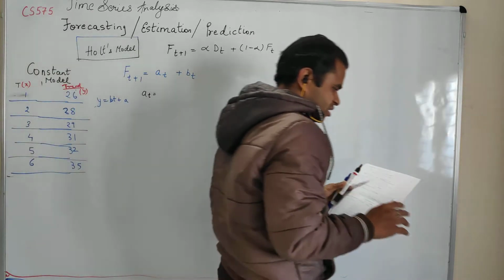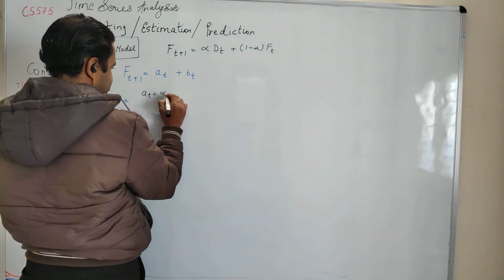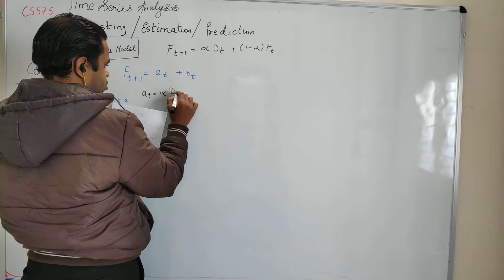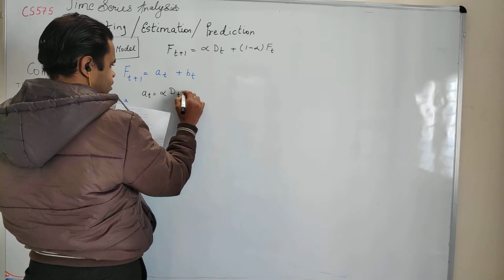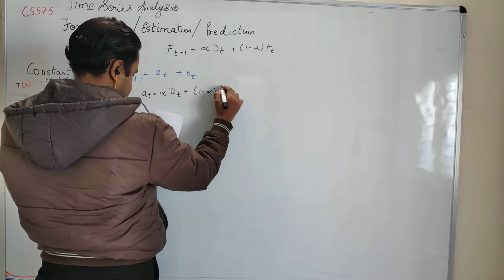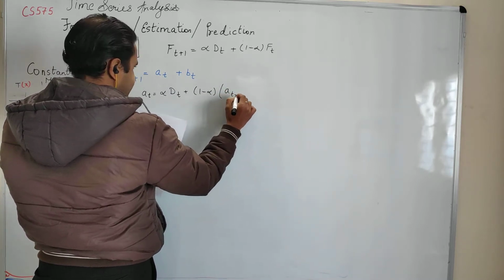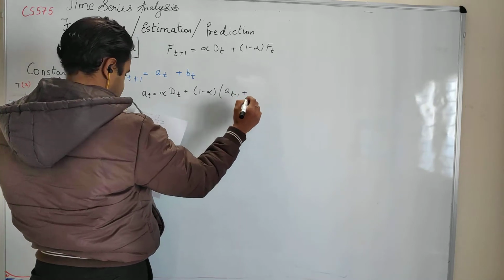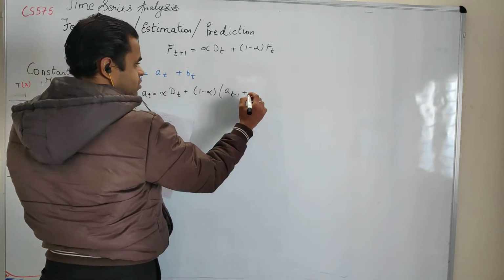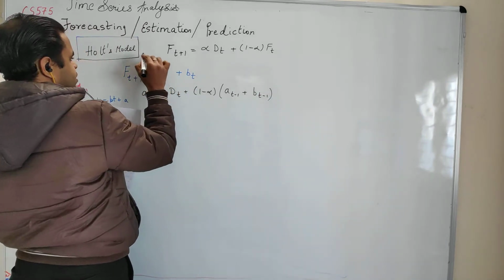a_t is alpha d_t plus 1 minus alpha times (a_(t-1) plus b_(t-1)). So this is Holt's model, right?